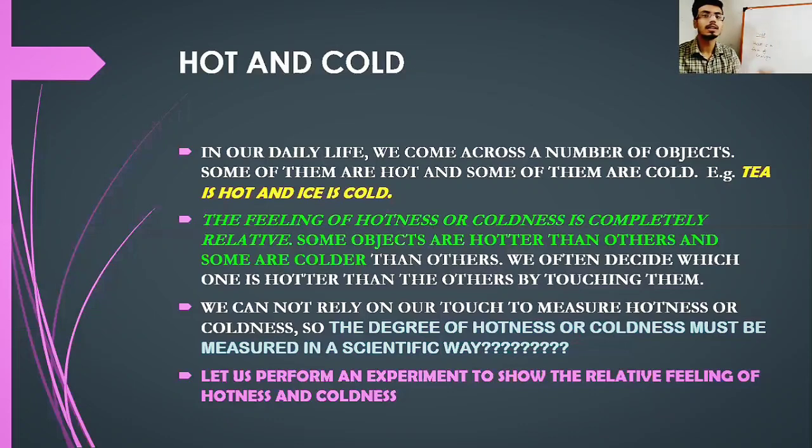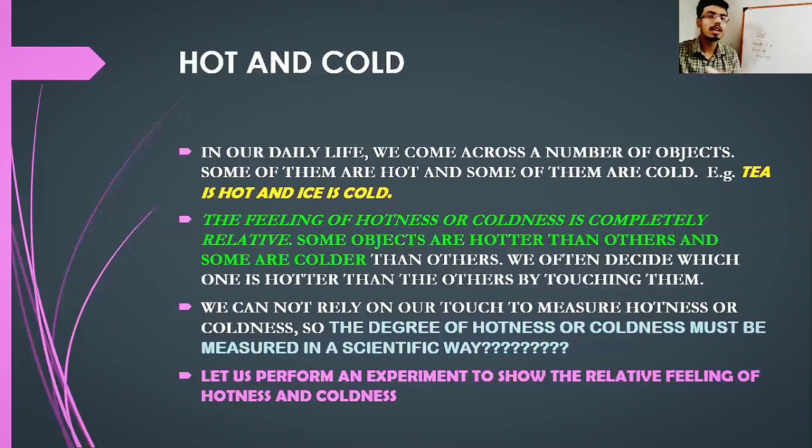If a person touches an object and considers it to be hot, it is not necessary that another person will touch that same object and consider it as hot as it was earlier considered.